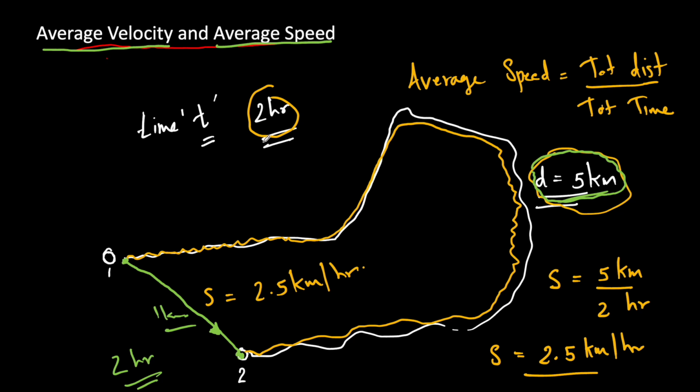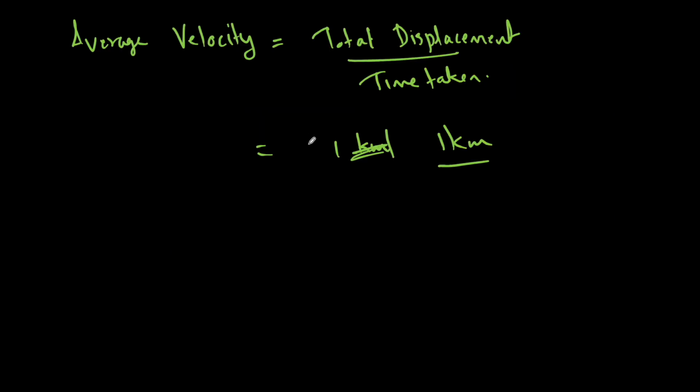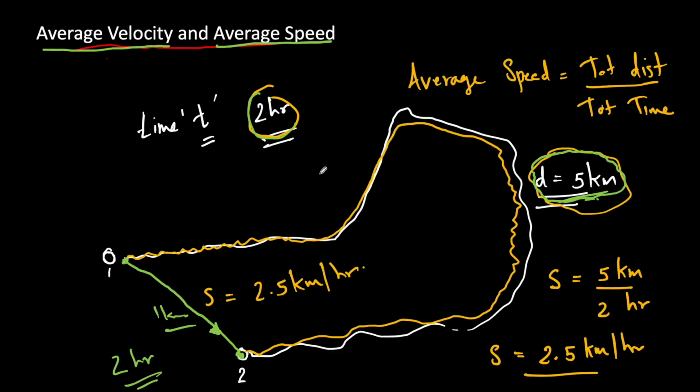When we calculated average speed, the distance covered was 5 kilometers and the time was 2 hours, from here to finally point 2. Here in average velocity, we look at the net displacement. The man who was here is now here, which is only 1 kilometer from his initial position.